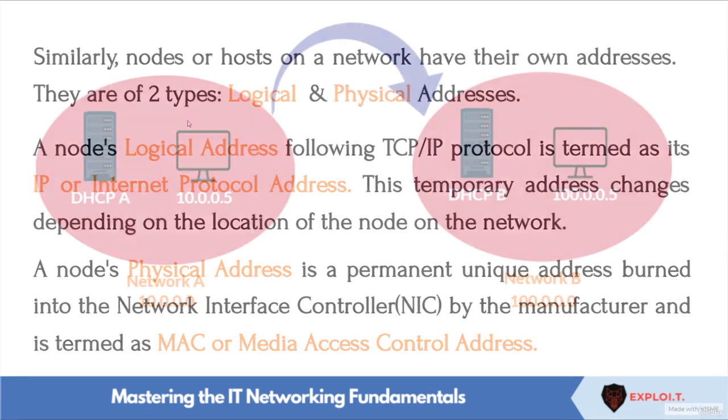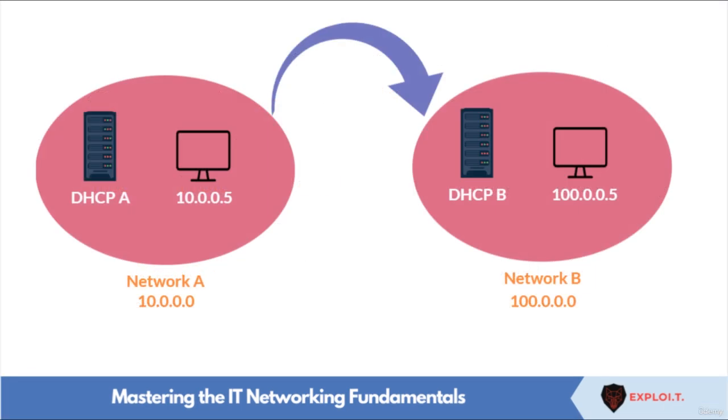So for example, if a node connected to a network A moves to another network, network B, its logical address will change according to the address of the new network B. The same is true for the DHCP server. If a node is connected to a DHCP server A and it goes to another network and gets connected to a DHCP server B, then its logical address will change according to the DHCP server B.